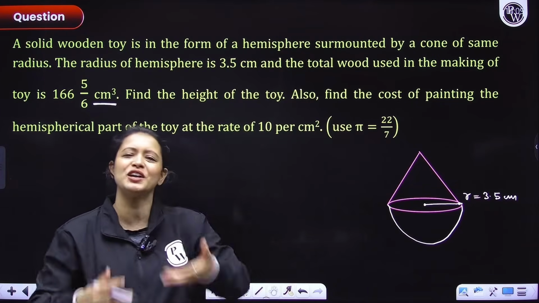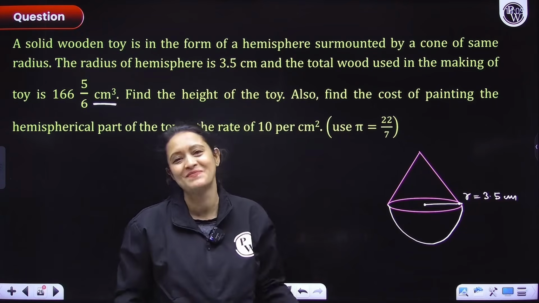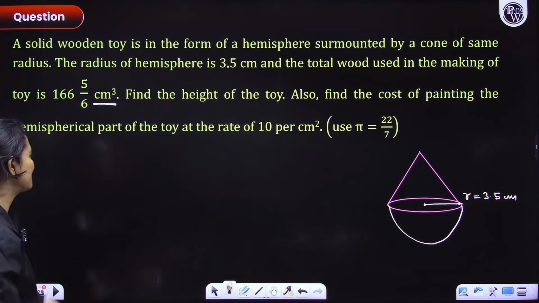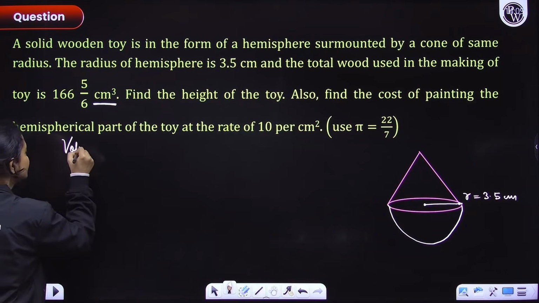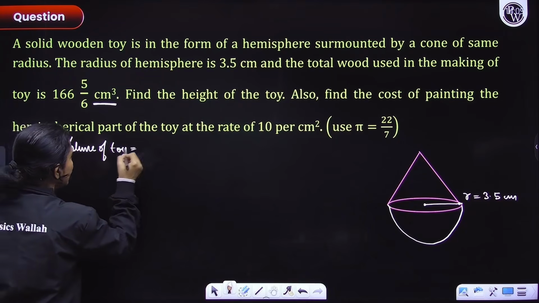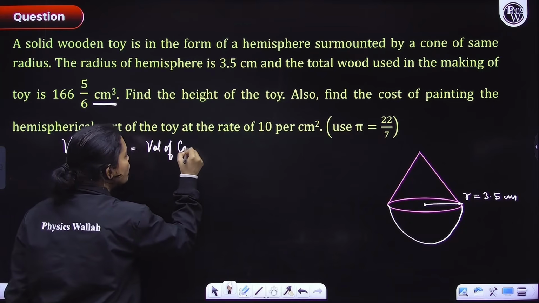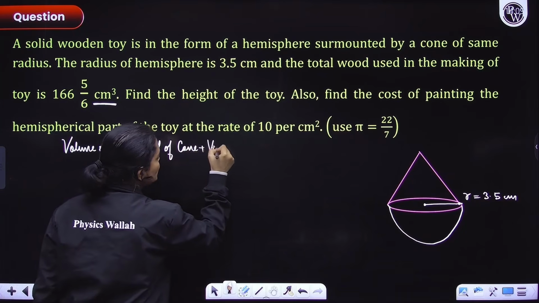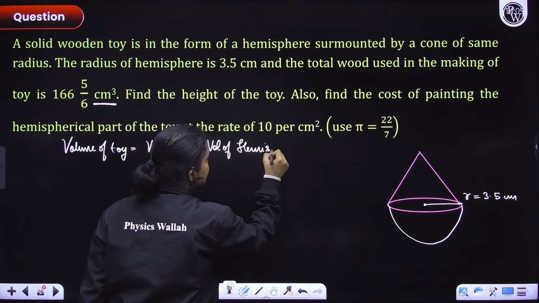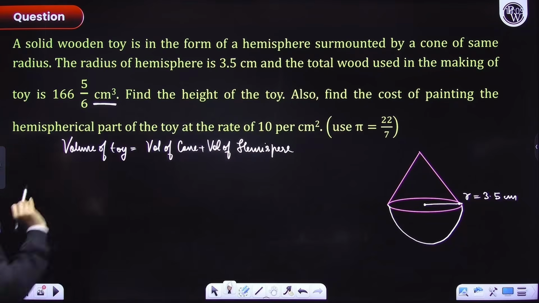Matlab simple hai. Total wood is actually the volume of this entire toy. Understood? Use your common sense. Cube, so that means it's volume, right? So the volume of the toy is given to you, and the volume of the toy would be equal to the volume of the cone plus the volume of the hemisphere. Everyone agrees? Simple. Right?